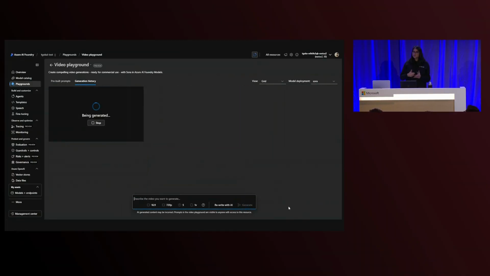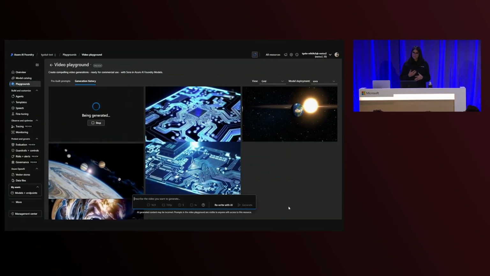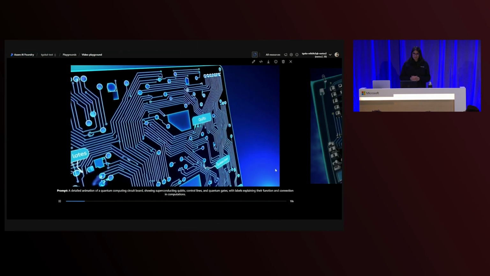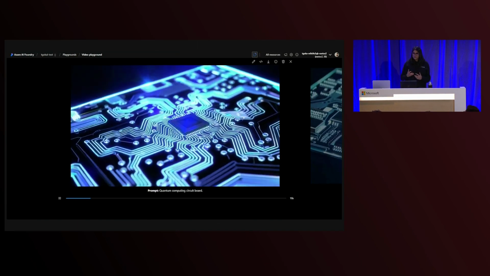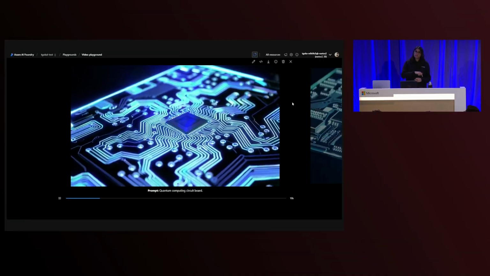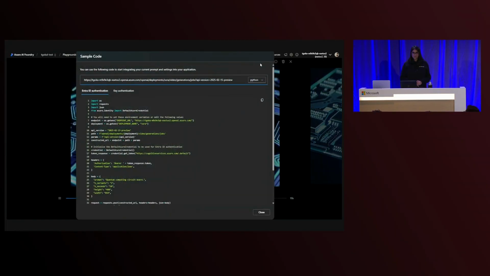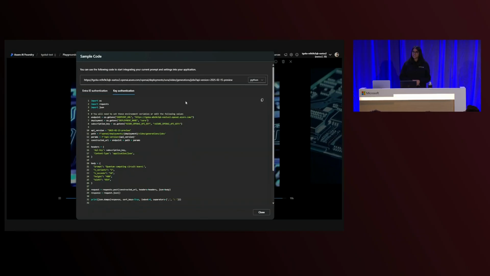I'm talking about qubits and quantum computing gates. I think that's going to make sense. I see the video, I can see some of the labeling, though I must admit the first video was probably a lot better, and that's the one that I want to port to code. So I click the code sample, and I can see multilingual code samples available to me with Entra ID and key authentication support as well.